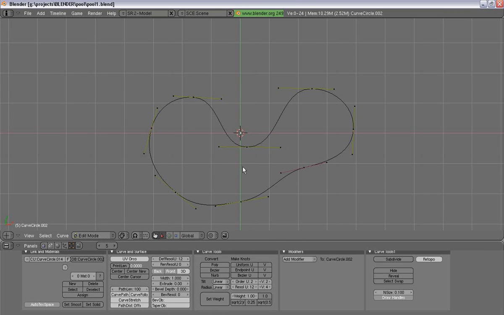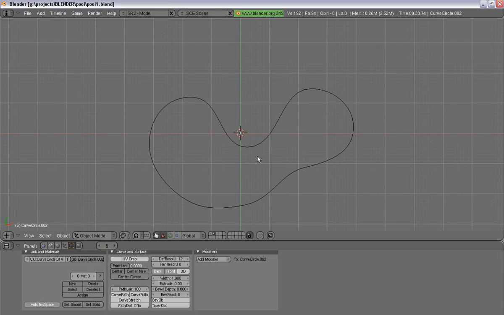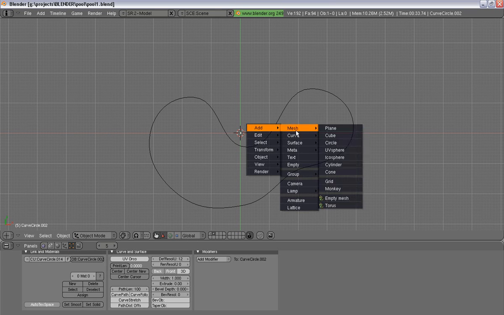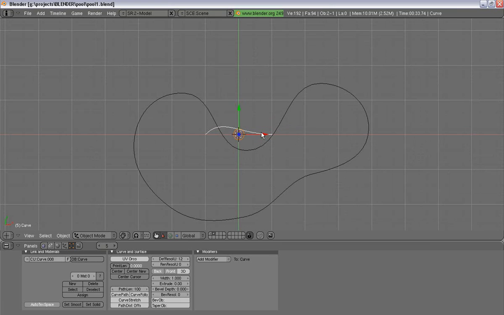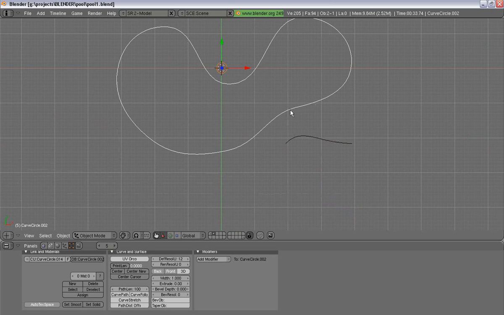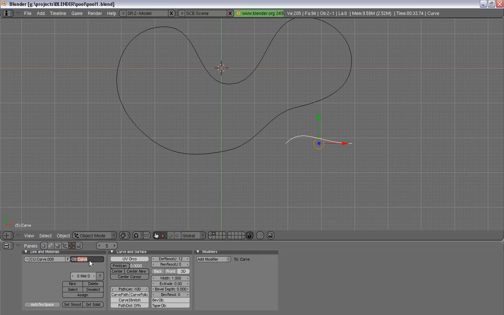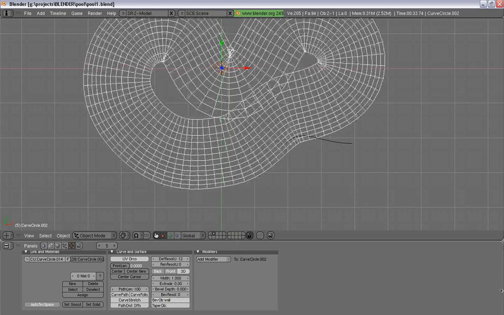That looks about good. Now the next thing we're going to do is add in a bezier curve, and this is going to be our pool wall. First we're going to name it wall, then in our pool curve we're going to put in the bevel object, spot wall.